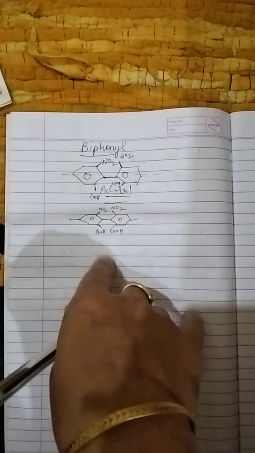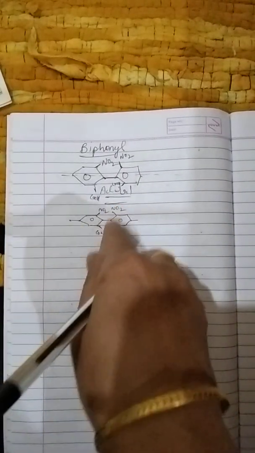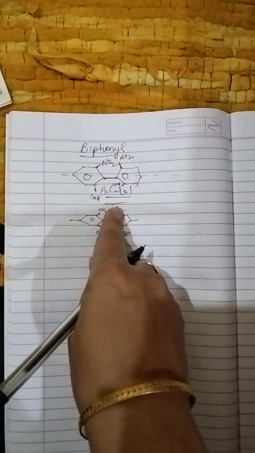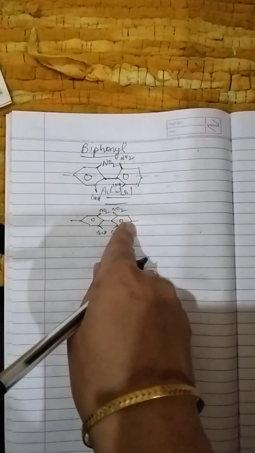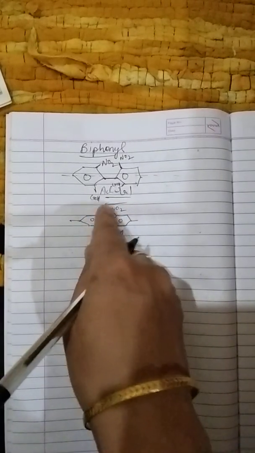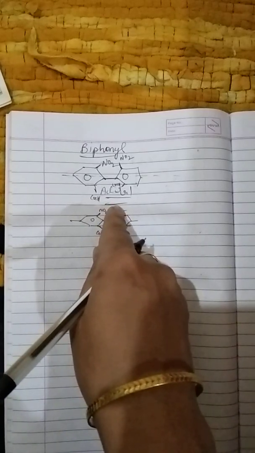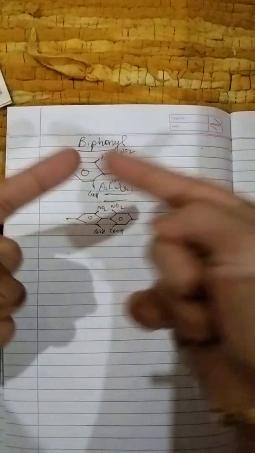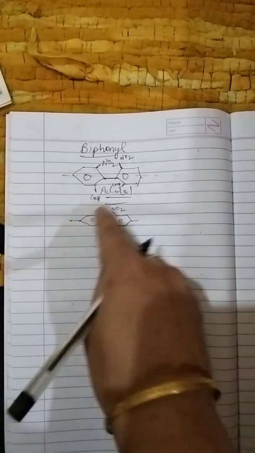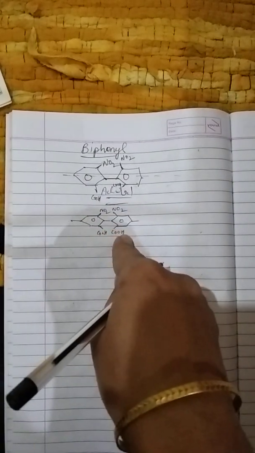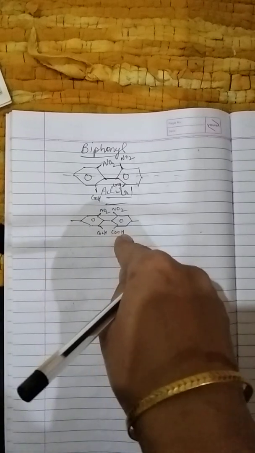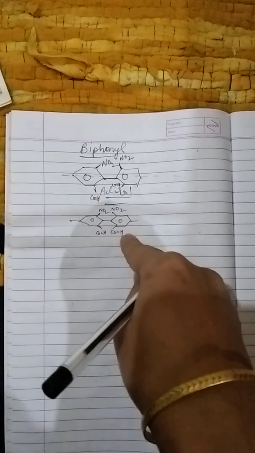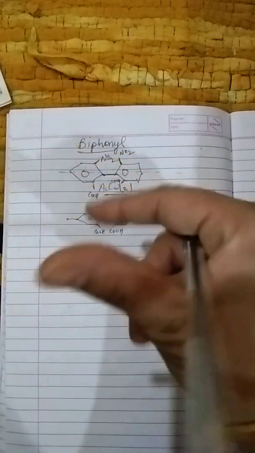Now what will happen? If we put the heavy groups at the ortho position, there will be repulsion between these two groups. Because the two benzene rings lie on the plane, these two groups will be in front of each other, so there will be repulsion between them, and in this pair also there will be repulsion. Because of the repulsion between these groups, the benzene ring will rotate.